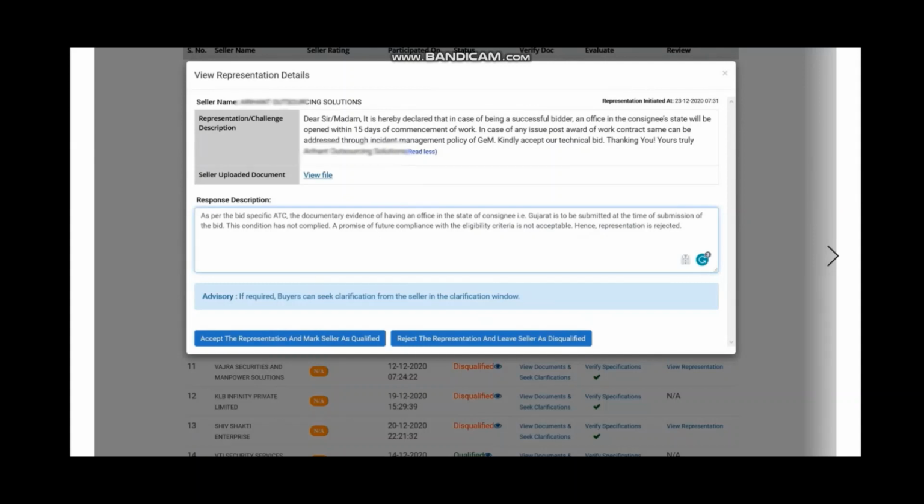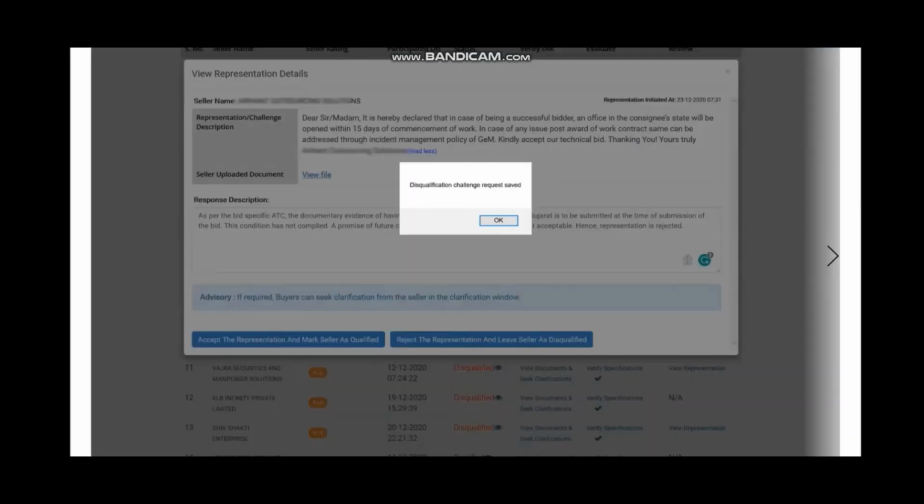In one case, the firm has replied that once I get the order, I will be opening an office in the state of the consignee within 15 days of commencement of work. However, please understand, this cannot be accepted at this stage. As per our condition, he has to submit the documentary evidence of having an office in Gujarat at the time of submission of the bid. So this is not compliant. A future promise cannot be taken as a part of the tender condition. So you need to reject it.